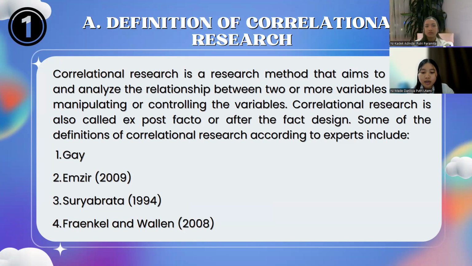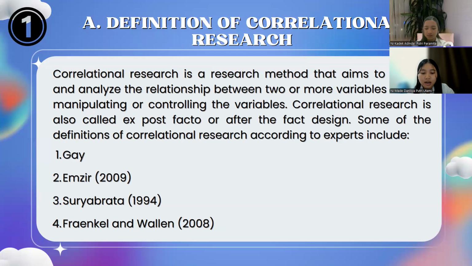In his book, Gay explained that the correlational method is one part of ex post facto research because usually researchers do not manipulate the state of existing variables and directly look for the existence of relationship and the degree of relationship of variables reflected in the correlational coefficient.